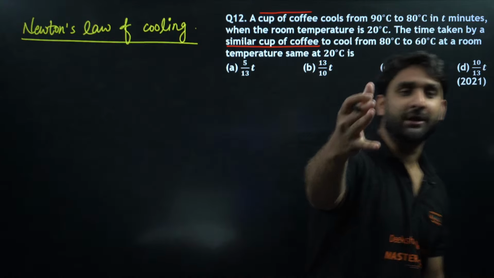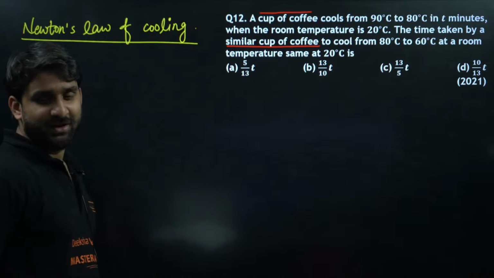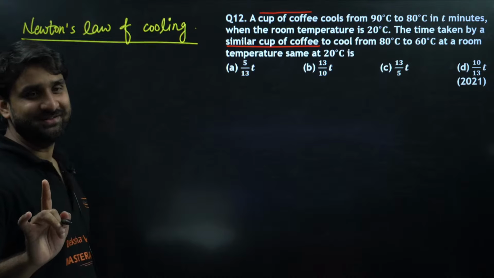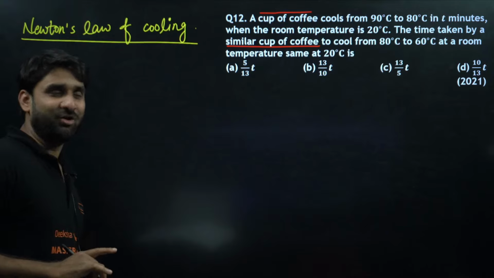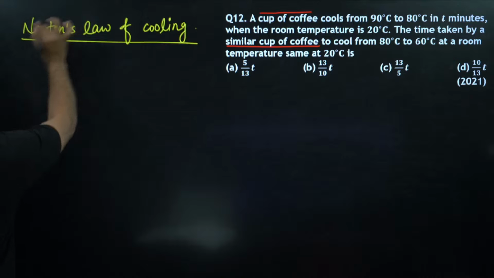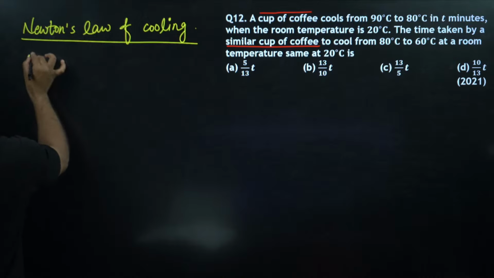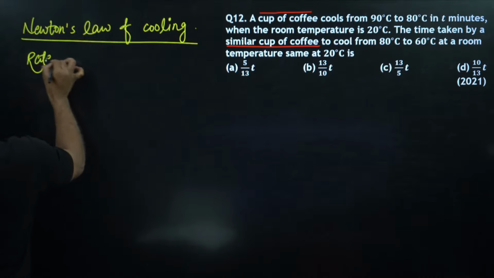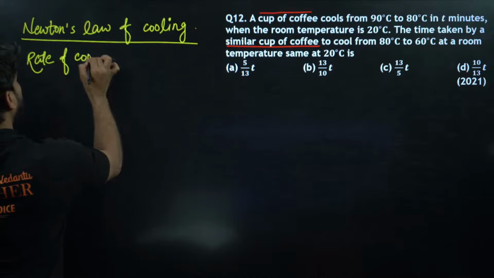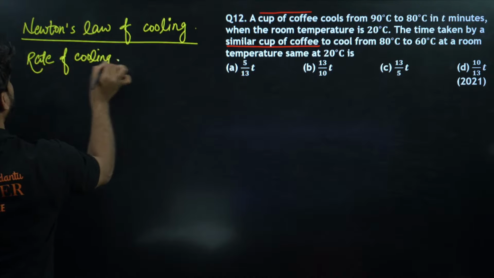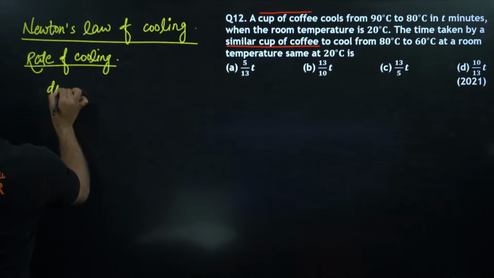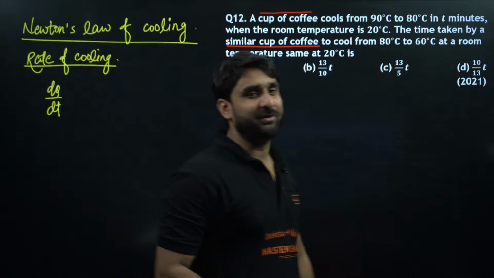So for your comfort, I'm giving you the formula also. Now you can solve the question. The formula, according to Newton's law of cooling, is rate of cooling. Rate of cooling means dQ by dt. Rate means we divide that parameter by time.